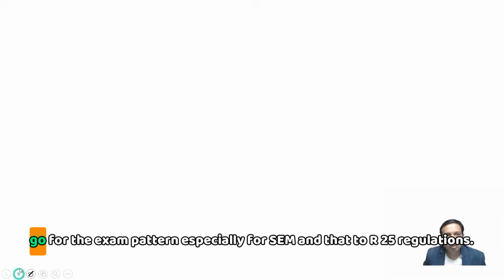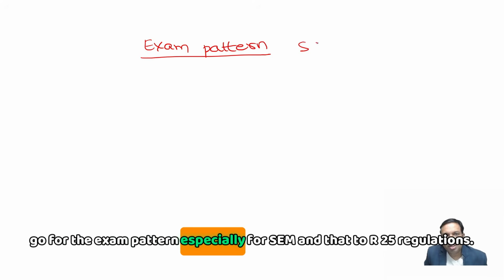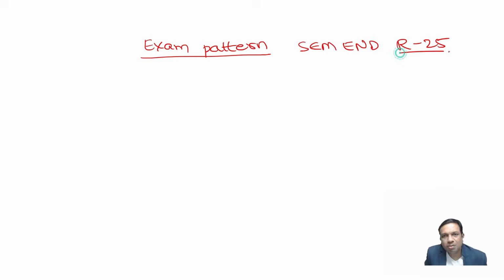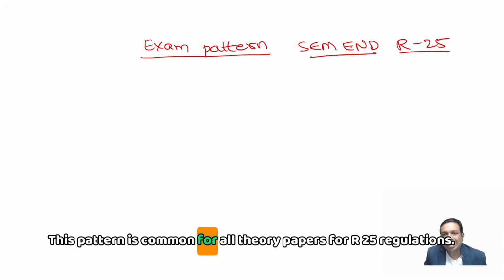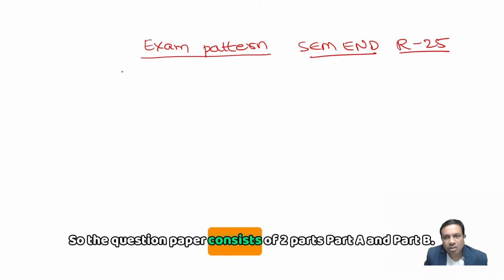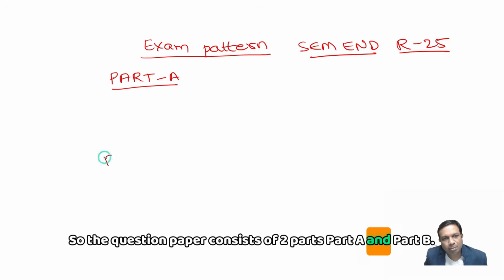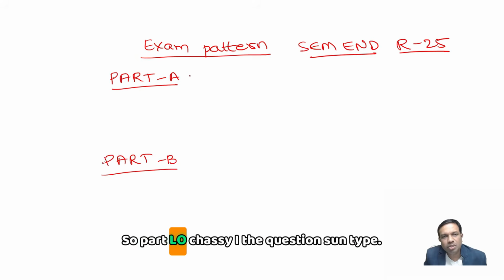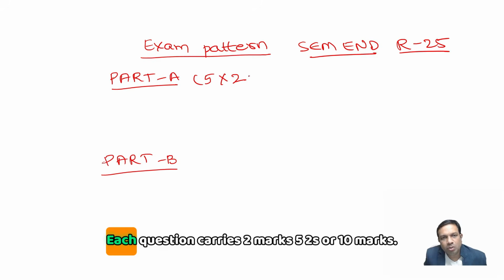Right, now we will go for the exam pattern, especially for sem end, that too R25 regulations. This pattern is common for all theory papers for R25 regulations. So the question paper consists of two parts, part A and part B. Part A has 5 questions. Each question carries 2 marks. 5 2s are 10 marks.